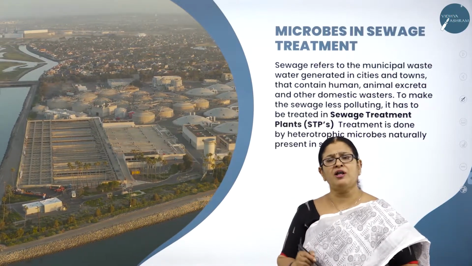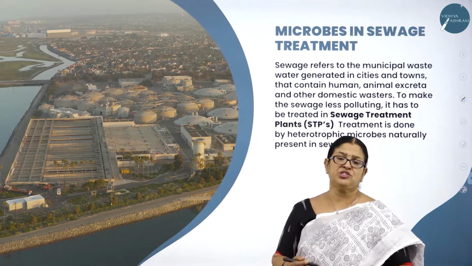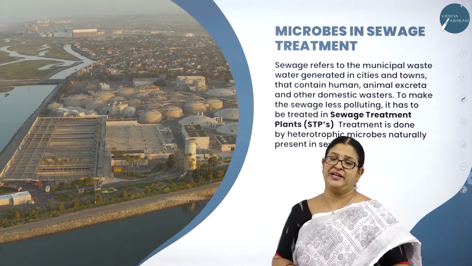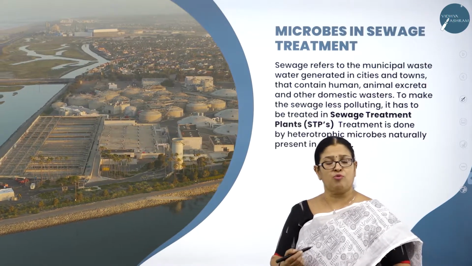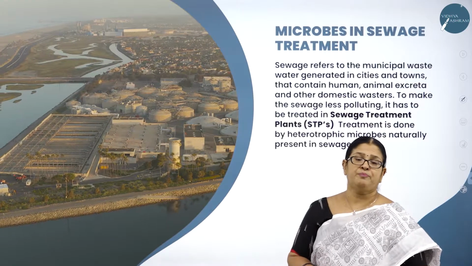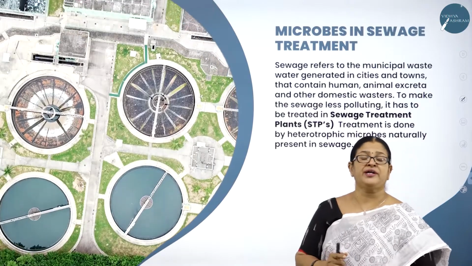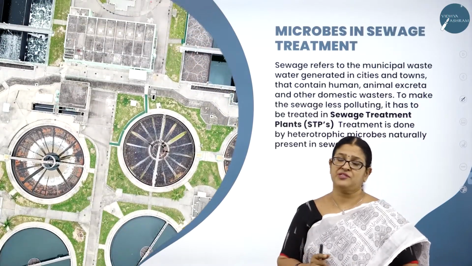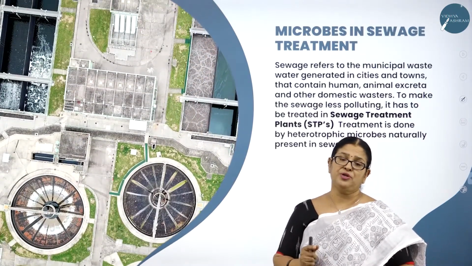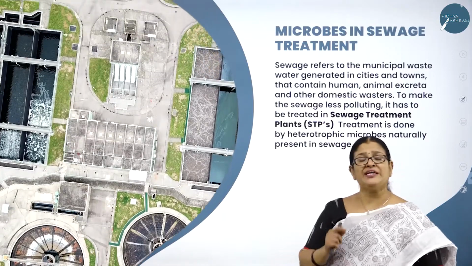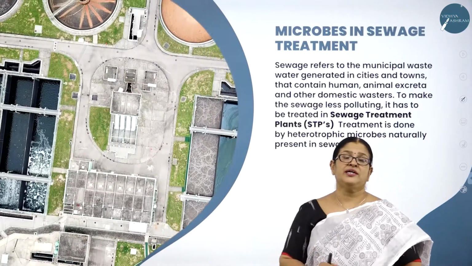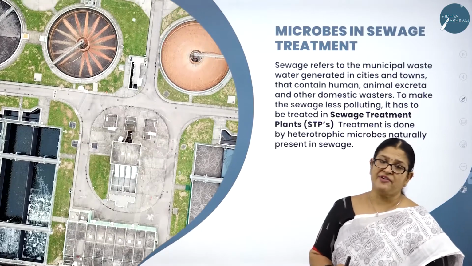Pollution. I think all of us know day by day the pollution is increasing, may it be air pollution or water pollution or soil pollution. So treatment of sewage is very, very important, as every day a large amount of sewage is produced by human beings, right? Now let us see what is the process that is involved in the sewage treatment.